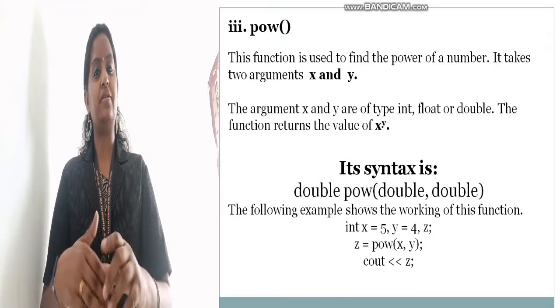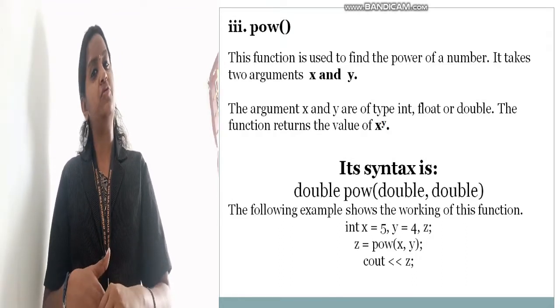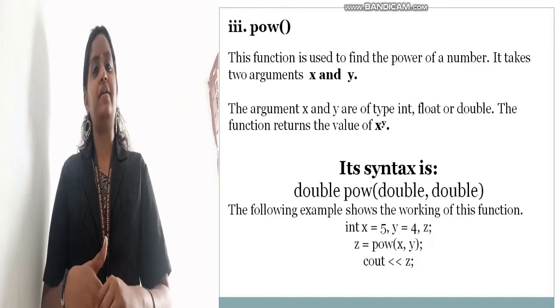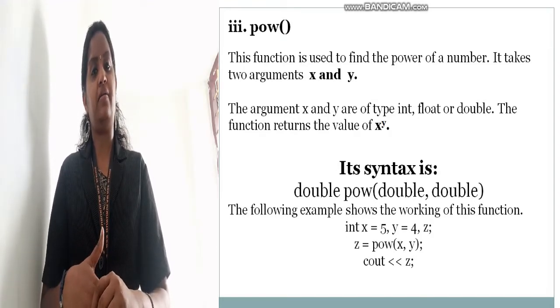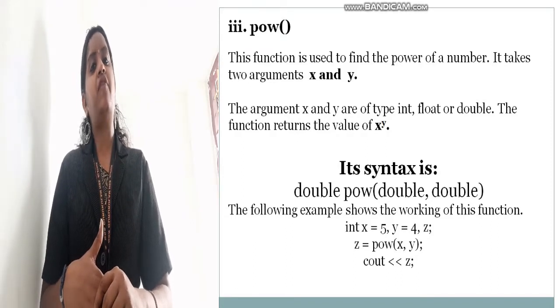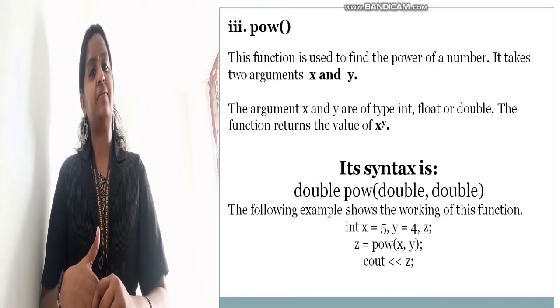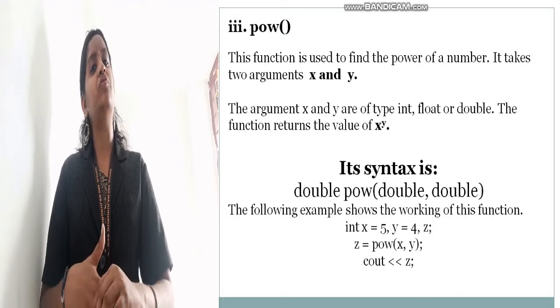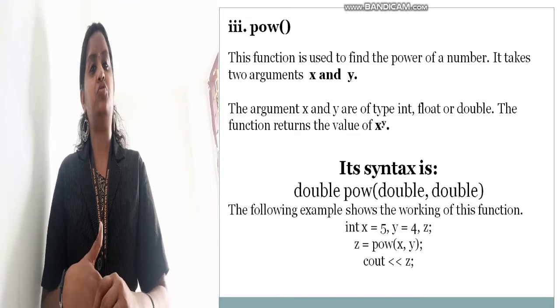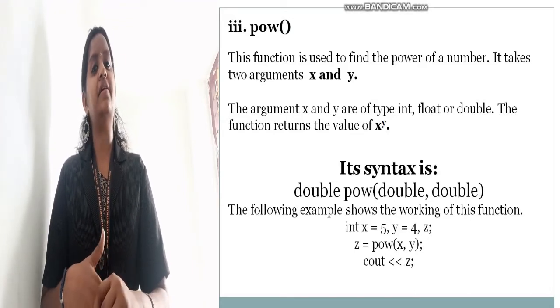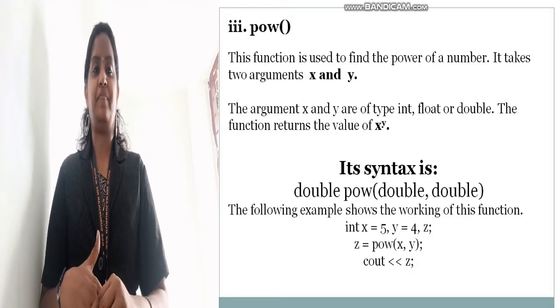Can you say what is its use? Yes, it displays a power of a number. If you give the number 2 raised to 3, what is the answer? 8. It will display the value 8.